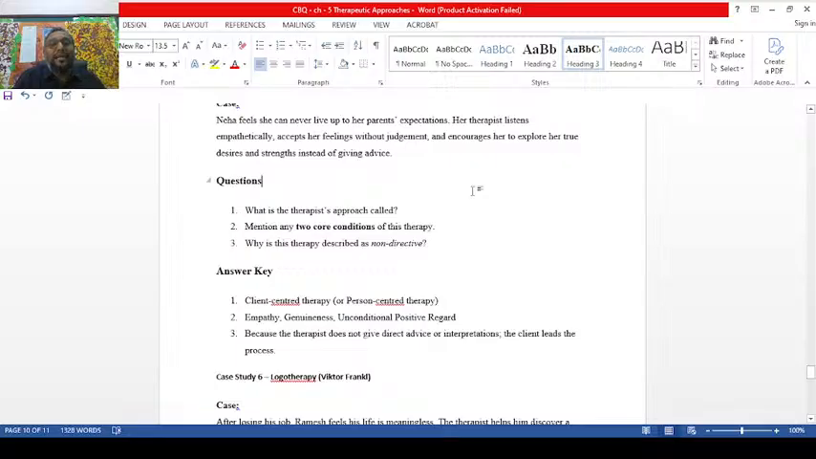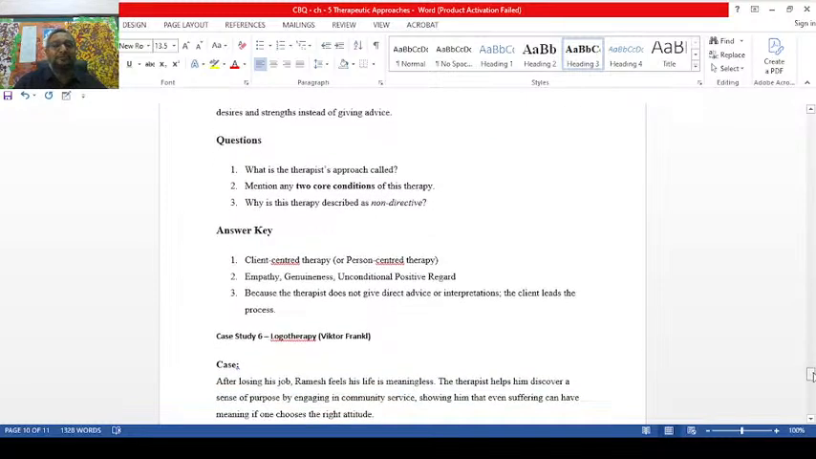Mention 2 core conditions of this therapy. Empathy, genuineness, and unconditional positive regard. These are the core conditions. The therapist does not give direct advice or interpretations; the client leads the process. You see here why the therapy is non-directive, because the therapist is not advising you and is not going to solve your problem. You are going to find the solution to your problem. That's the reason we are saying it.